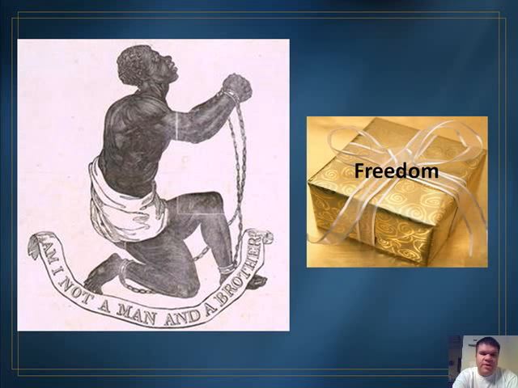Then the Civil War happens, very bloody and very deadly, but at the end of it slavery ends, and African Americans gain the gift of freedom they and others had been fighting for over the years.